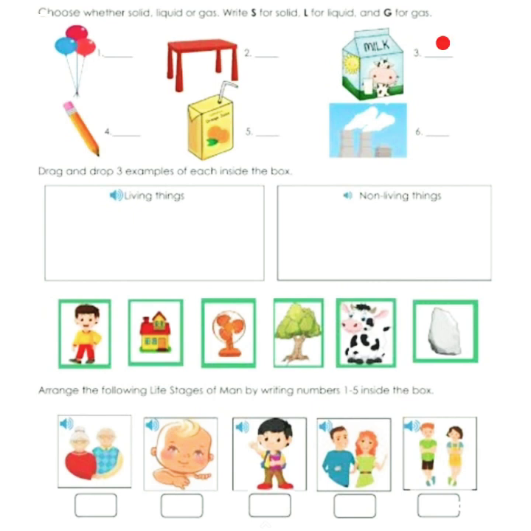In balloons, the balloon will not have a definite shape, because air is present inside the balloon. Only a solid has a definite shape. So if air is not there, it's not a definite shape. The reason for the shape of it is gas, that is air. So we should write G for the first one, that is balloon. So let's write G.